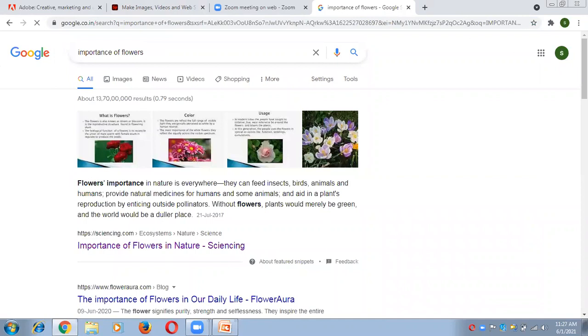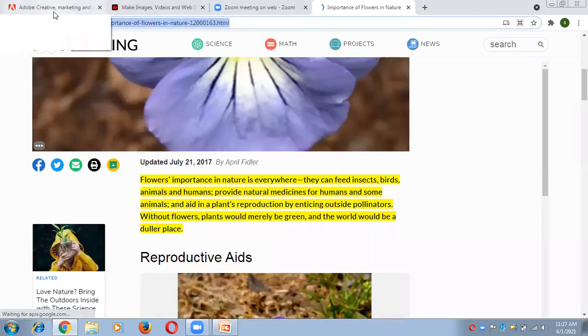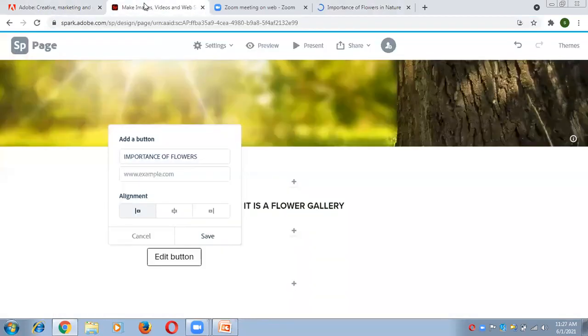Now if I want to redirect the link of this whole web page to that button, then I can do it easily by just copying the URL of this web page. I'll copy the URL of this web page, and just copy by the help of Control-C, and I'll come back on my web page and just paste here the link which you have copied.